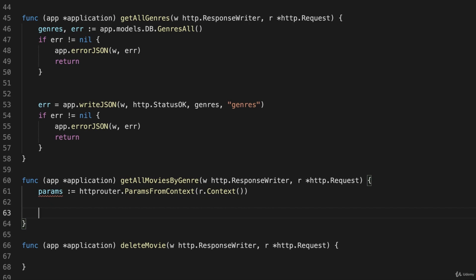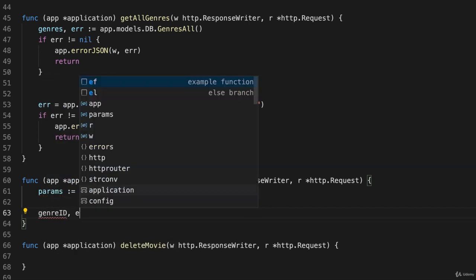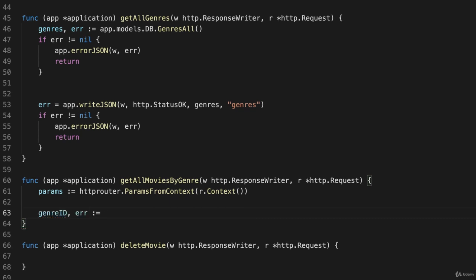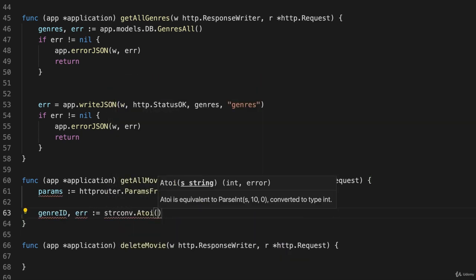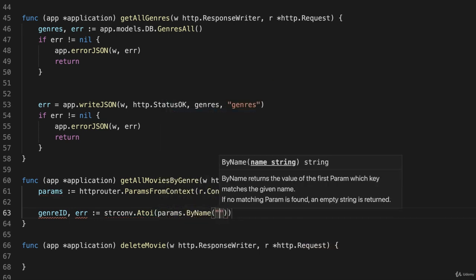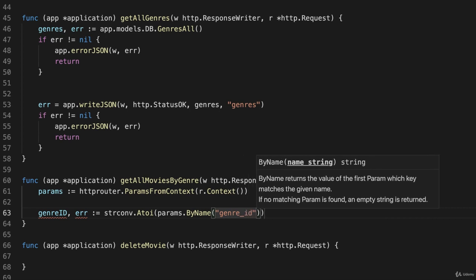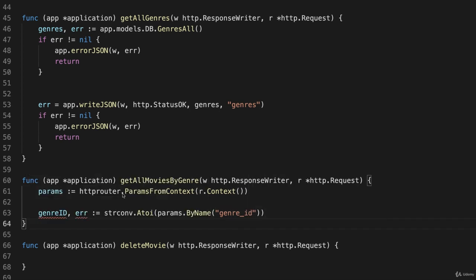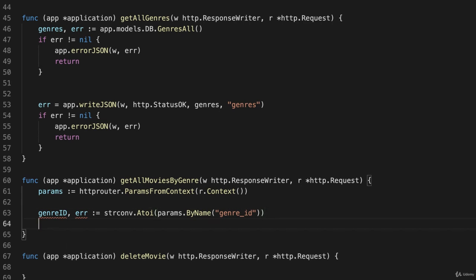Then we convert our genre ID, which we're going to get from our route that we'll make in a minute, and check for an error, and that's strconv.Atoi, and we want to get from params by name. We'll look for genre ID, and that's what we'll put in our route. And we'll check for an error, and we'll just copy and paste an error check from here.